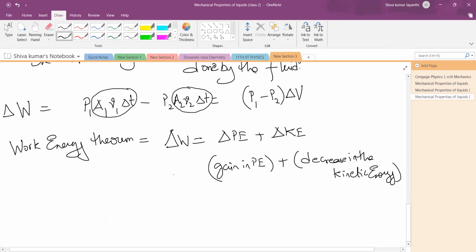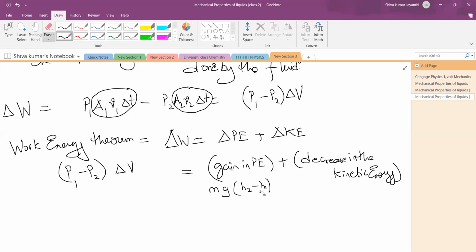So if I write the formula now, the change in this, which is called pressure energy also, is written as P1 minus P2 into delta V is equal to the gain in the potential energy. So what is that going to be? Same mg. Can you tell me what am I going to write? H2 minus H1.